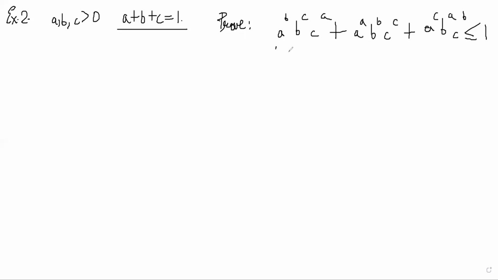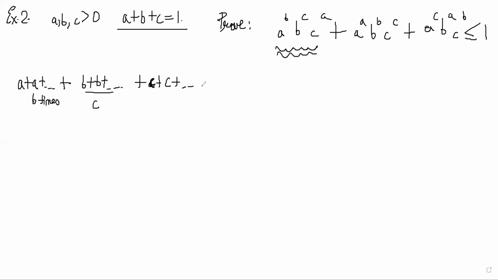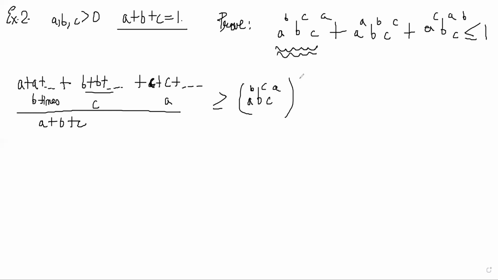So I want to construct each of these terms, right? I already know how to construct this. Whenever powers are different like this, I know I have to do A plus A, B times. This is weighted AM-GM. Plus B plus B, C times, plus C plus C, A times, divided by A + B + C is greater than or equal to A^B · B^C · C^A to the power 1/(A + B + C), right?